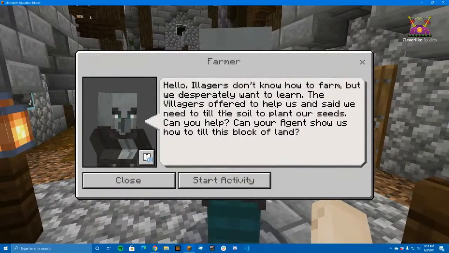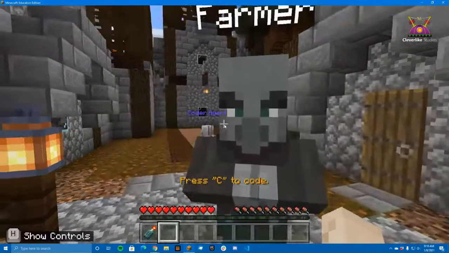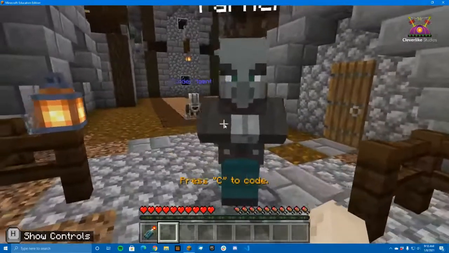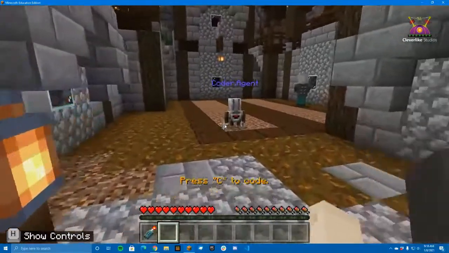Hello, villagers don't know how to farm, but we desperately want to learn. The villagers offered to help us, and we said we need to till the soil to plant our seeds. Can you help? Can your agent show us how to till this block of land? Surely. Excuse me, sir. Let me take care of this for you. We're glad to help.